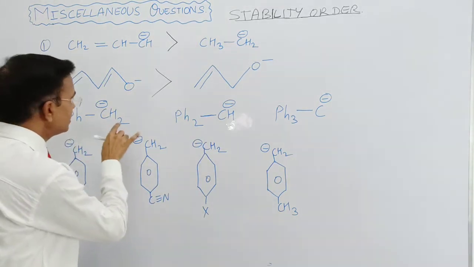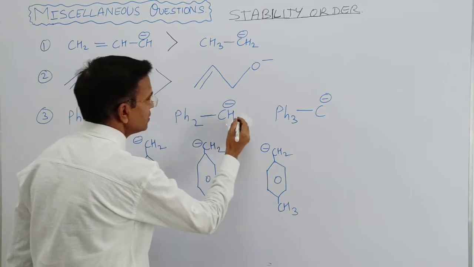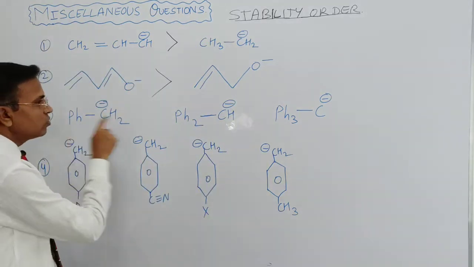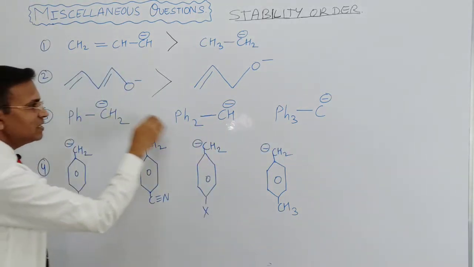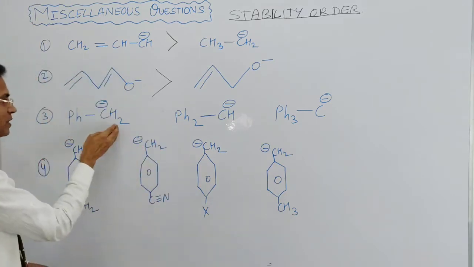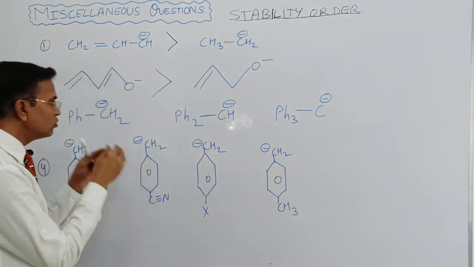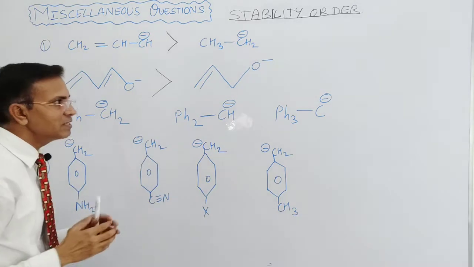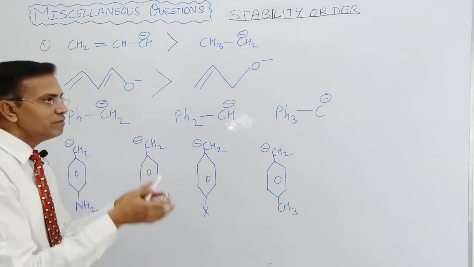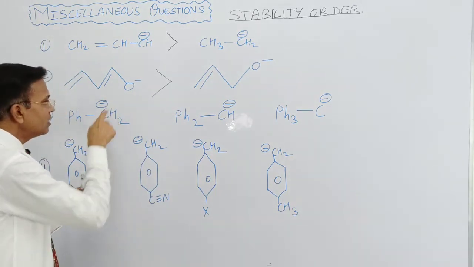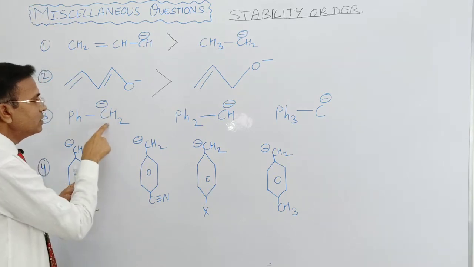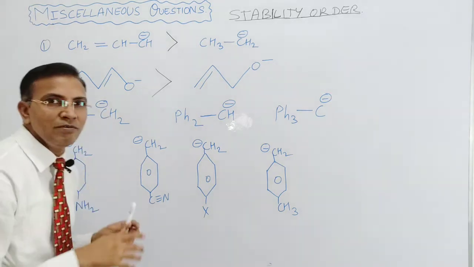In this question, the CH2 negative is the same and the phenyl group changes. The phenyl group is increasing one by one. Hydrogens are replaced by the phenyl group. So the phenyl group delocalizes the negative charge, and the negative charge on the carbanion comes in resonance with the benzene ring.